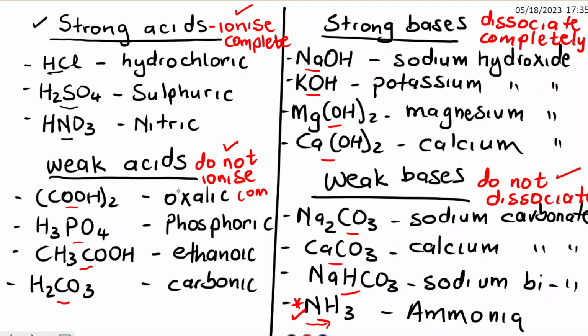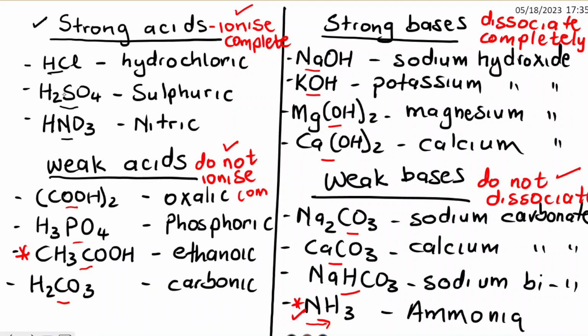So they asked us about this one. They asked us why ethanoic acid is considered a weak acid. The reason is because it does not ionize completely in a solution.